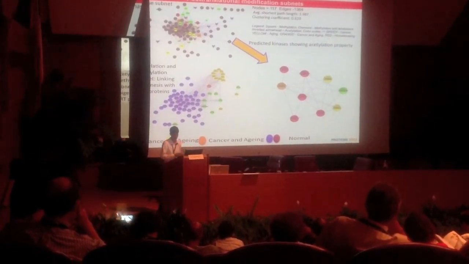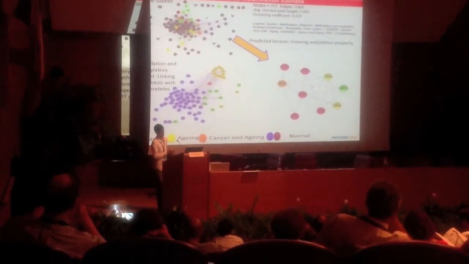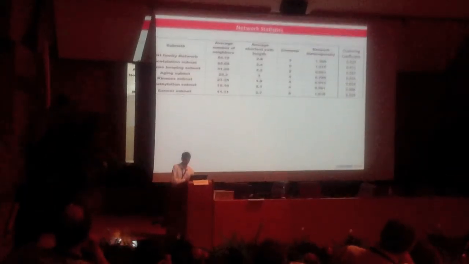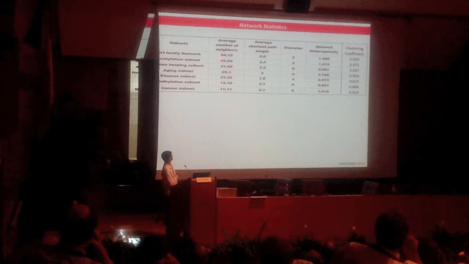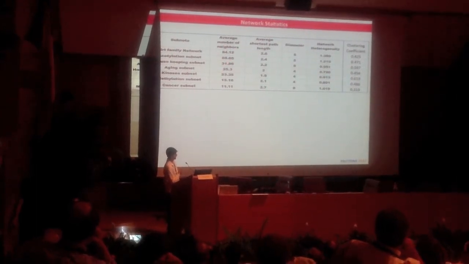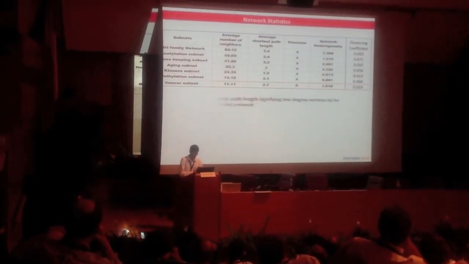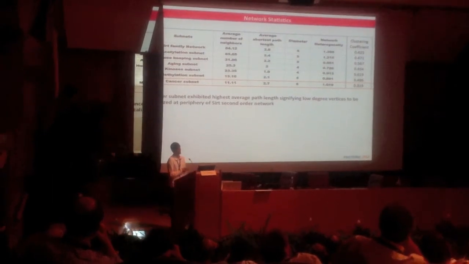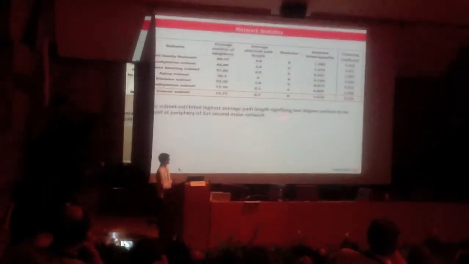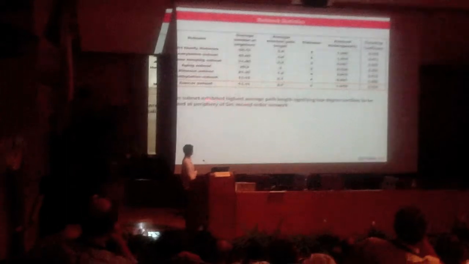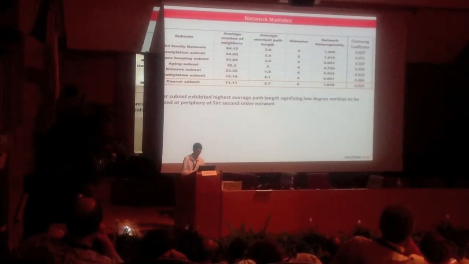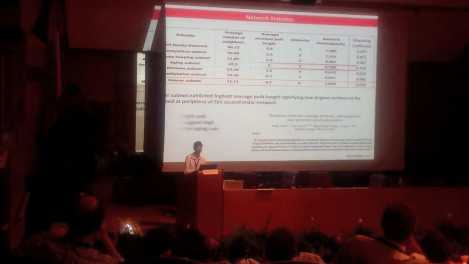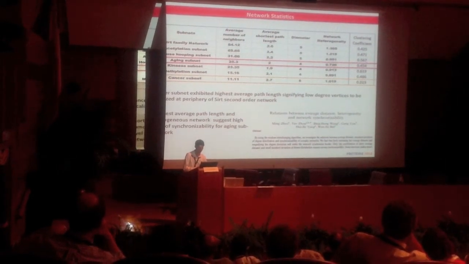Then there was the post-translational modification subnet, and the kinase subnet. In the global view of the network statistics, we found that there are a large number of average paths in the Sirt family interactome. Then the cancer subnet exhibited the highest average path length, signifying the low degree vertices to be localized at the periphery of the Sirt second-order network, or any other biological network you can say.